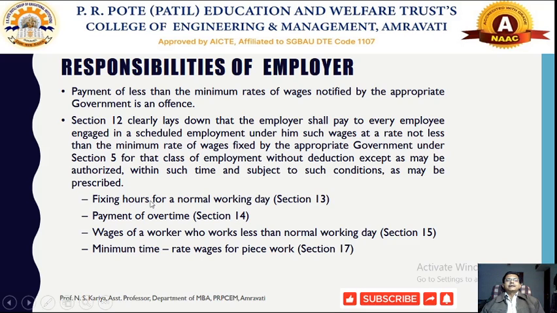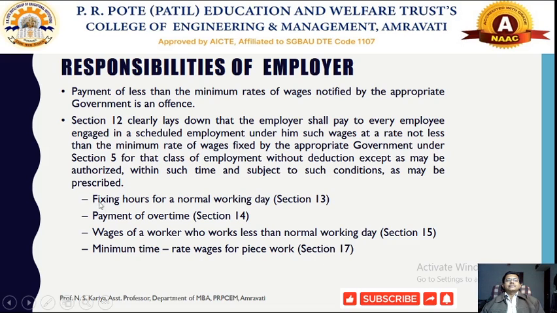So fixing the hours for the normal working day according to section 13, payment of overtime according to section 14, wages of workers who work less than the normal working day according to section 15, and minimum time rate wage for piece rate system according to section 17.